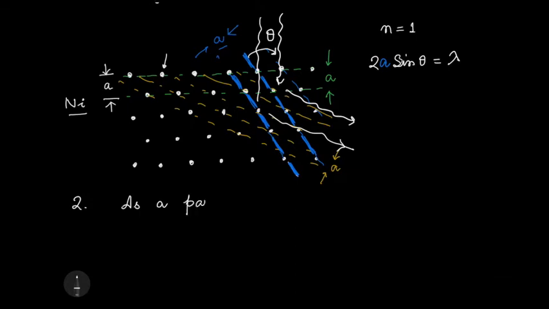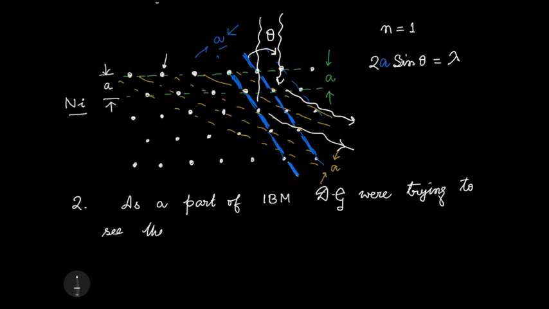So as part of IBM, Davisson and Germer were trying to see the existence of these crystal sites.